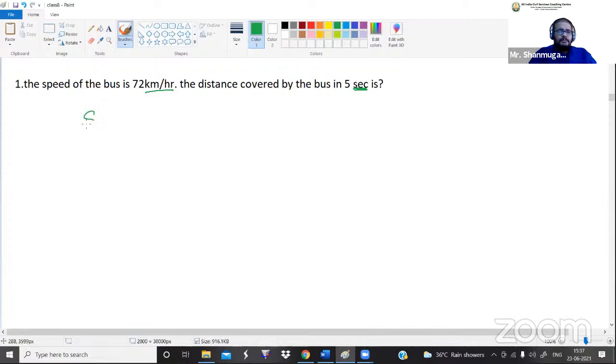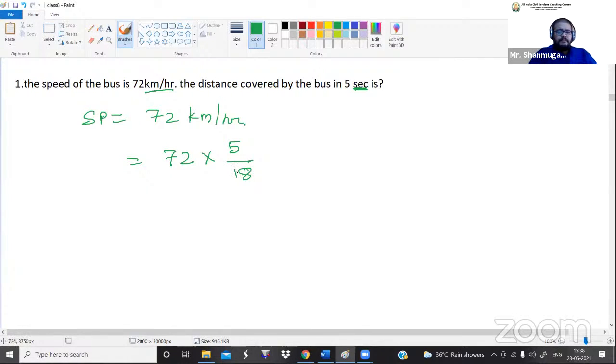The speed value is 72 kilometers per hour. So let me convert that. What is the conversion method? Kilometer per hour into meter per second means we have to multiply by 5 by 18. Do you understand what I'm saying?